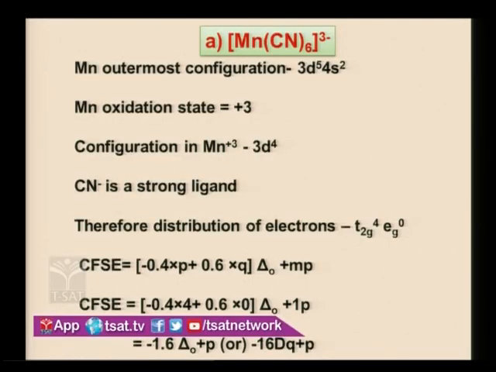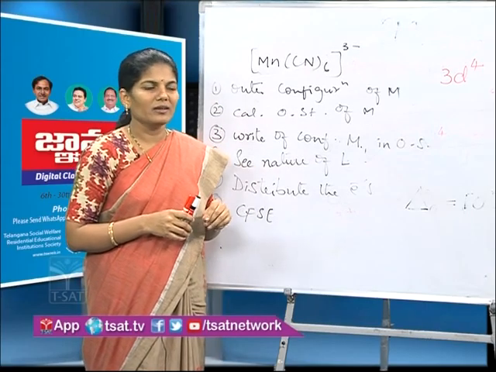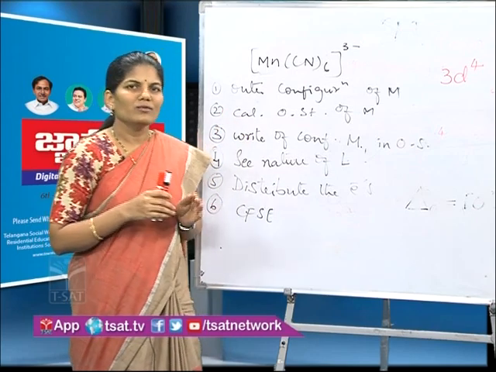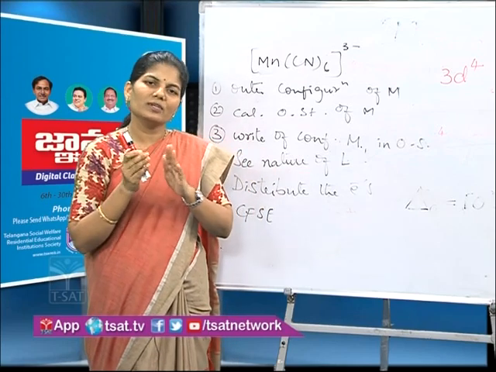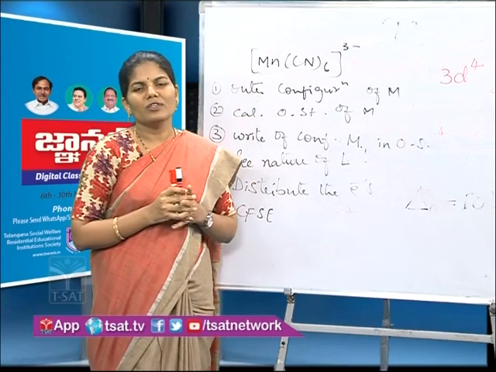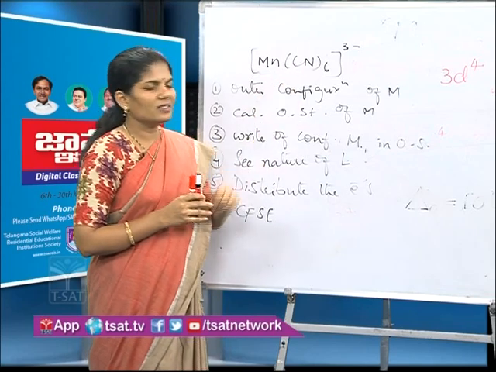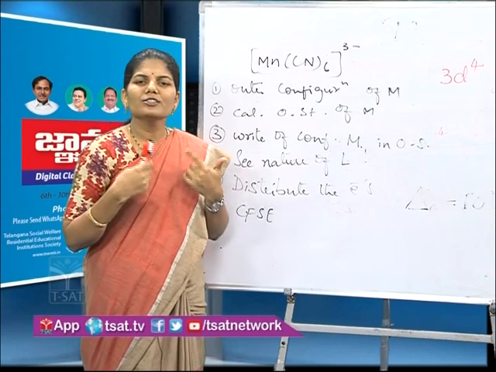Okay. And what is the next step? See the nature of the ligand. What is the ligand present in the complex? Cyanide. Is it a strong ligand or a weak ligand? This can be known from the spectrochemical series, right? From the spectrochemical series, we classified the ligands into strong ligands and weak ligands. That means you have to learn the spectrochemical series perfectly in order to calculate the CFSE of the complexes. Here CN- is a strong ligand. Therefore, arrange the electrons according to that.